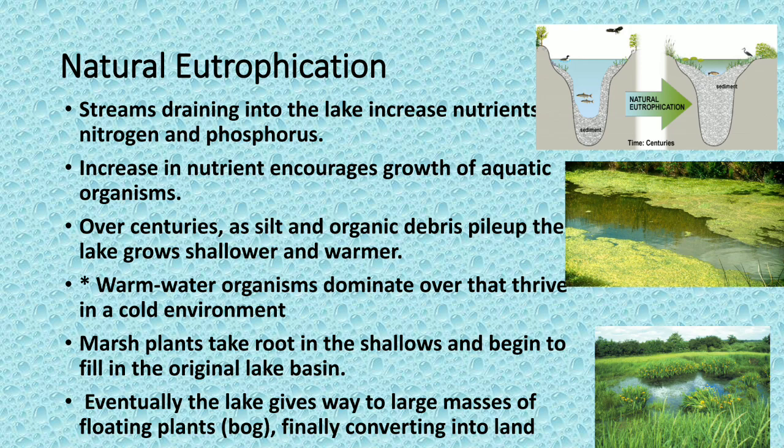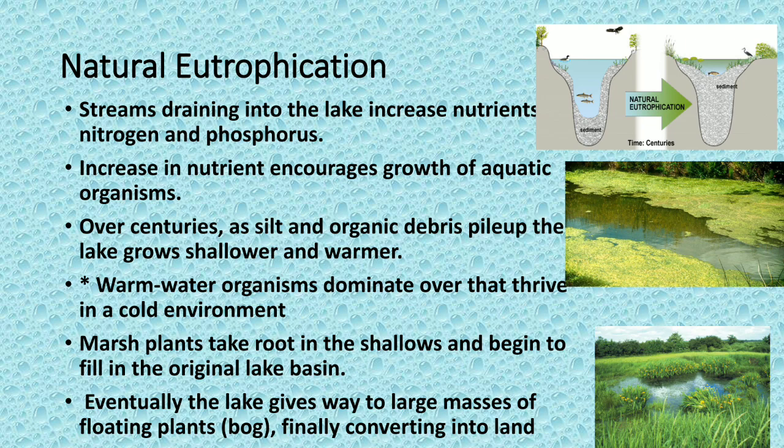The second and third pictures show that plants are there, in this sense algae, it may be fungi or algal blooms. Those completely overlap the water, and you are not able to see the water, and that is what is called natural eutrophication.